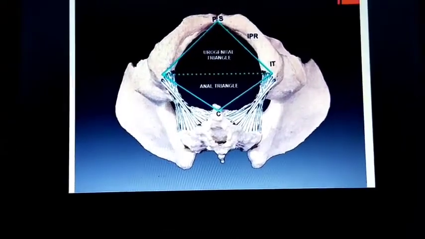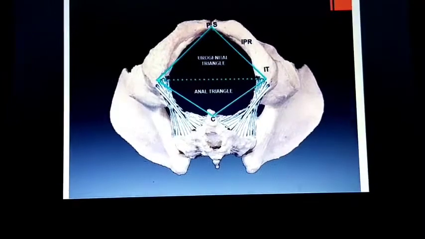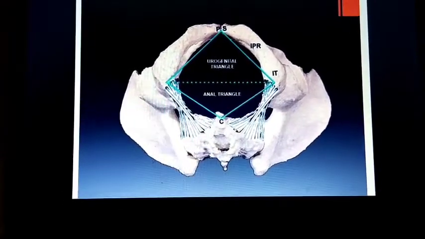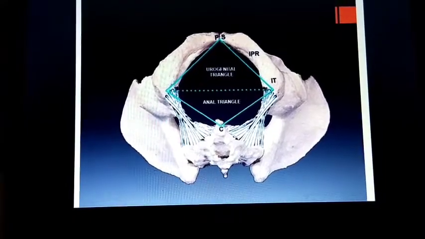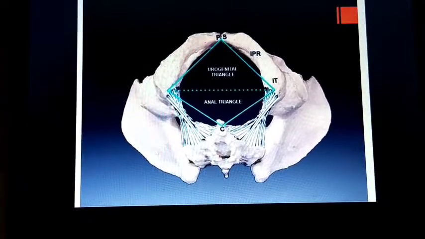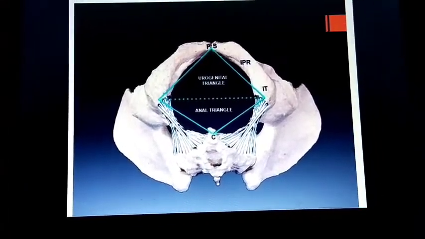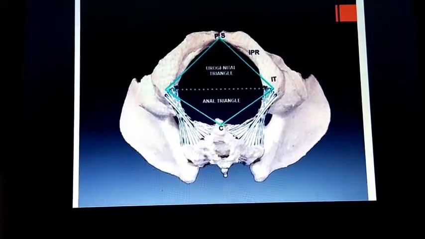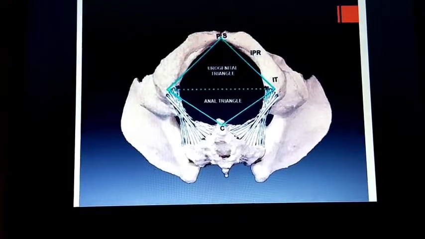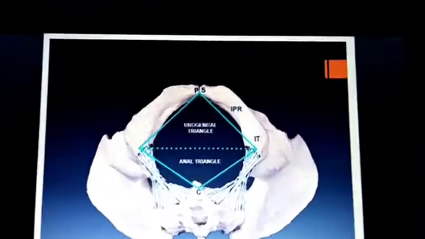Once again, there are two main ways in which the boundaries of the perineum can be described. The anatomical boundaries refer to its exact bony margins, and surface borders describe the surface anatomy of the perineum.